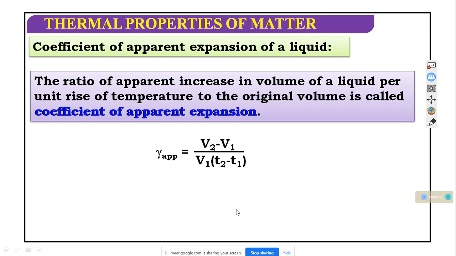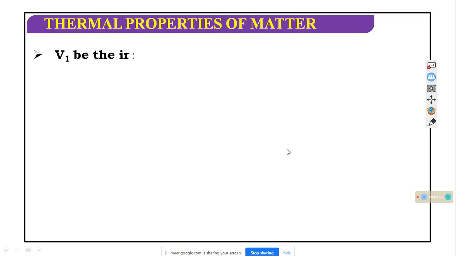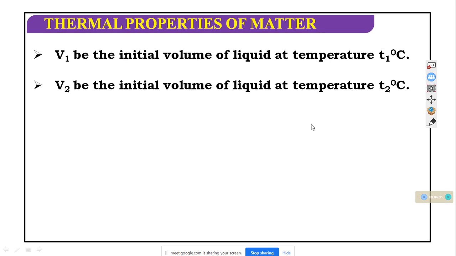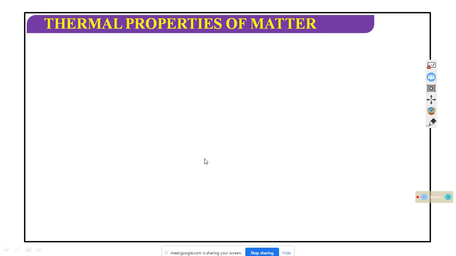Its unit is Kelvin to the power minus 1. V1 is the initial volume of the liquid at temperature T1, V2 is the volume of the liquid at temperature T2, and gamma is called the coefficient of apparent expansion of the liquid.